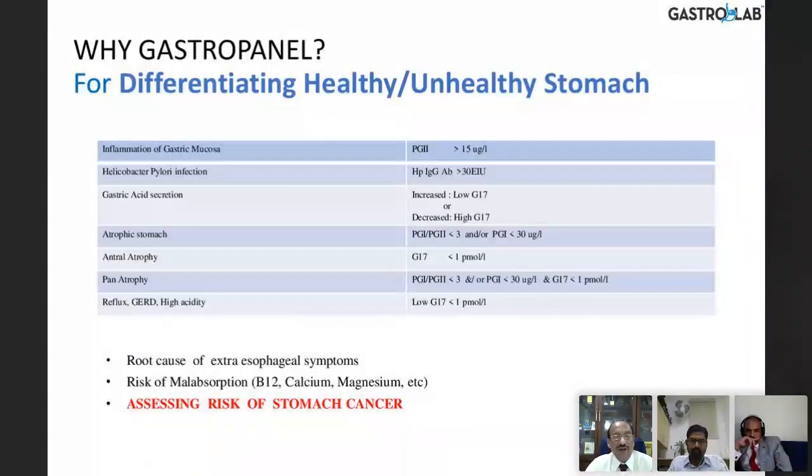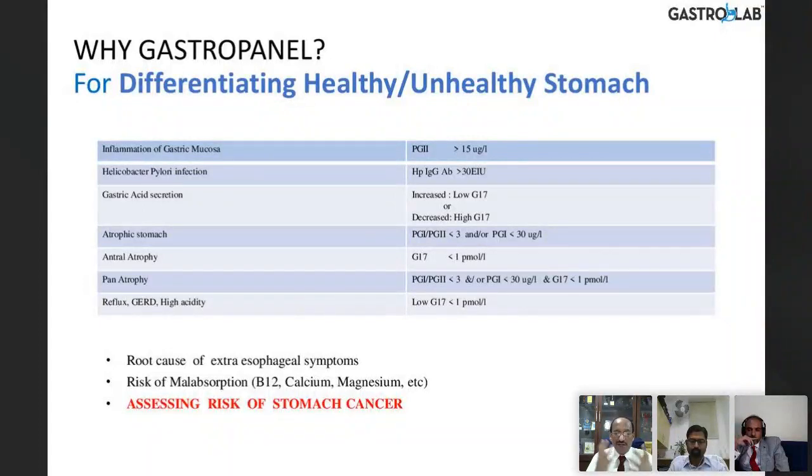Pan atrophy. Reflux, GERD, hyperacidity could mean a low G17, which is below 1 picomole per liter. So we can find out the root cause of even extraesophageal symptoms. You see, about 12 disorders can happen when acid refluxes into the esophagus and gets outside the boundary of the esophagus.